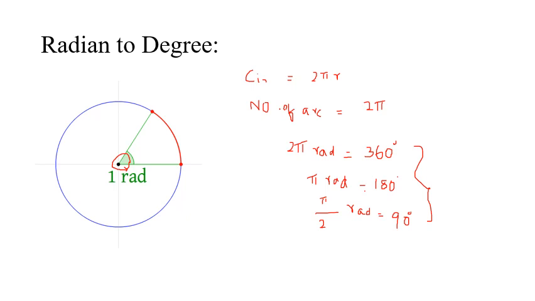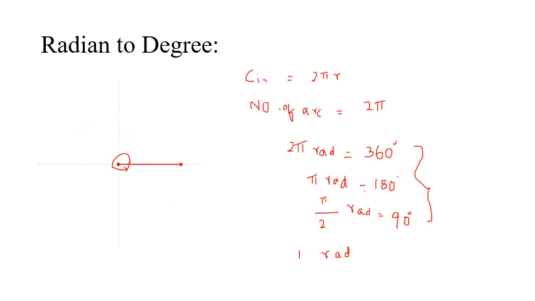Right. So we'll see what is 1 radian. Look at the animation carefully. How many radians did you notice? 6 full arcs, 6 radians, and there was a small leftover part over here. So look at the diagram carefully.